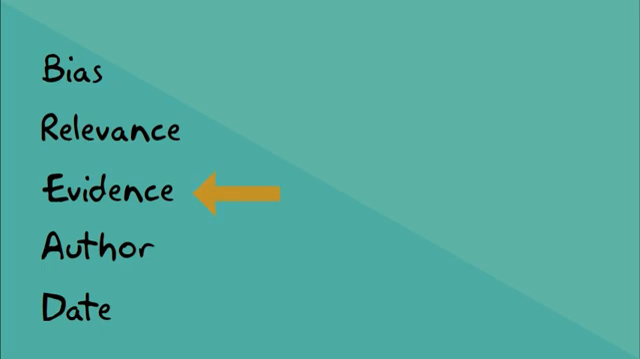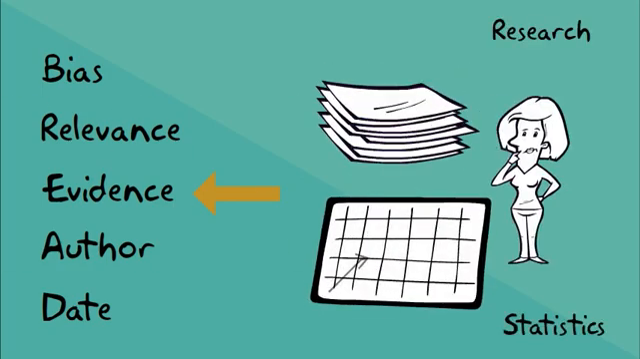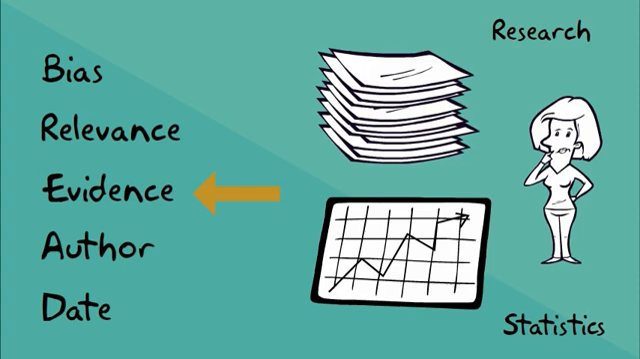Next is evidence. Is there any evidence offered for what's said? The author might refer to research or statistics, but make sure it's clear where the statistics came from or who carried out the research. If the information is hard to verify, it's also hard to trust.